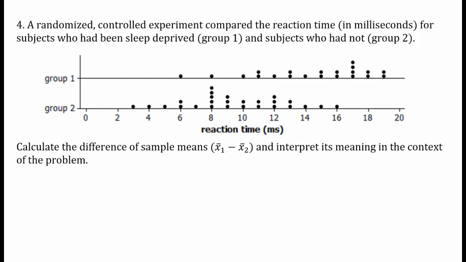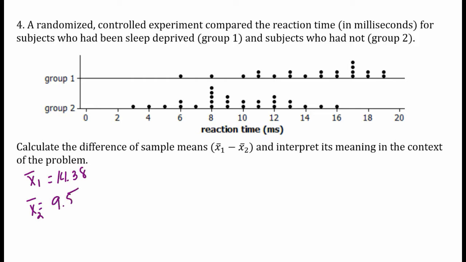So we need to calculate our means here. We need to calculate the mean for group 1, and we need to calculate the mean for group 2. And the way that we're going to do that is you're going to take this dot plot and type the data into your calculator. 6, 8, 10, 11, 11, 12, 13, 13, 14. Go through and type this data into your calculator, do 1var stats to get your mean, and for group 1, you're going to get 14.38. And if you repeat that same process for group 2, you're going to get a sample mean of 9.5.